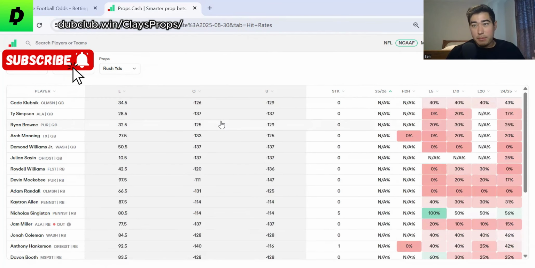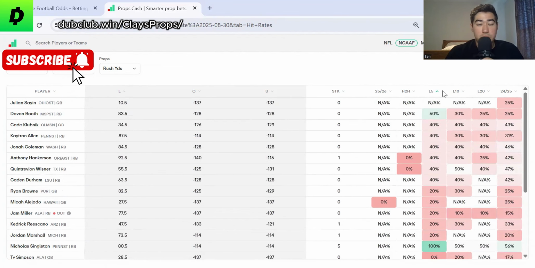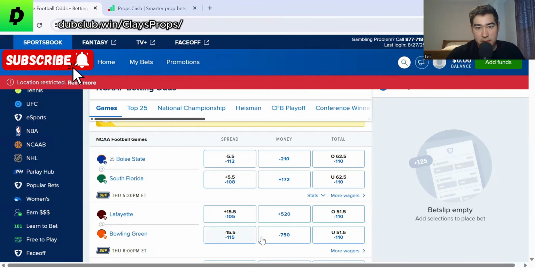And we want to pay attention to which team's better, right? So for NFL, there's a lot fewer blowouts, a lot more close games. Teams are more evenly matched, but in college, there are going to be a lot of blowouts. So whenever the game's got like a minus 14 spread one way, it's probably going to be a blowout, right? So if the spread's like, all right, let's find some examples. So if the spread's like minus 15 for Bowling Green here,